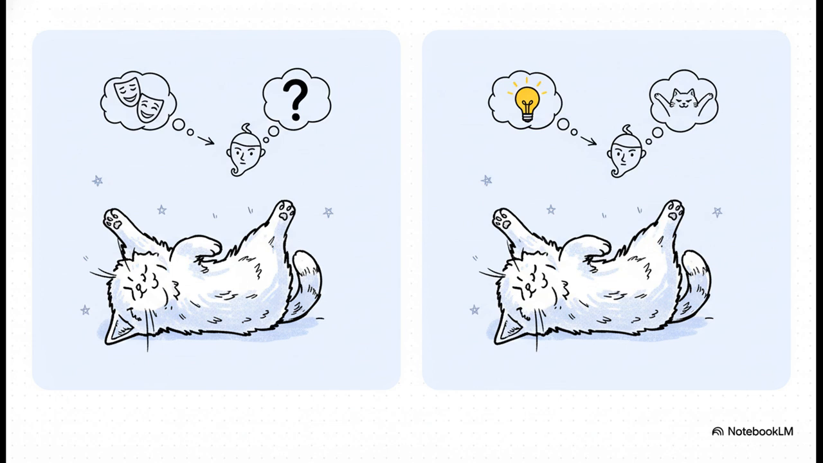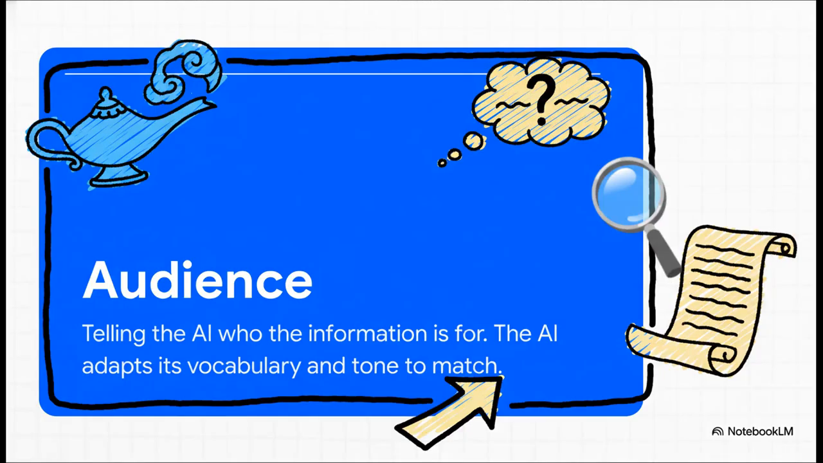in mind. Okay, let's move on to A for audience. Who is this information for? Is it for a kid, an expert, a total beginner? Telling the AI who it's talking to allows it to completely adapt its vocabulary, its tone, and its complexity.